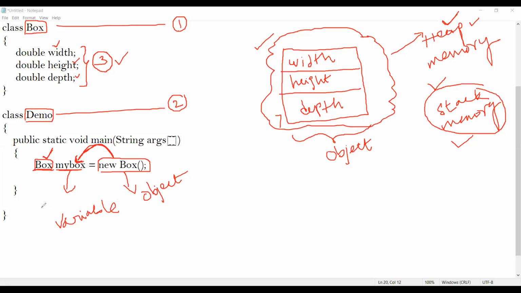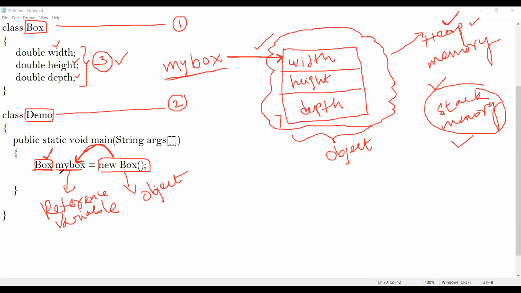To be more specific, we call this a reference variable. Why do we call myBox a reference variable? Because using this variable called myBox, I can refer to this object. I repeat: using the variable called myBox, I can refer to this object. So that's why we call this a reference variable.